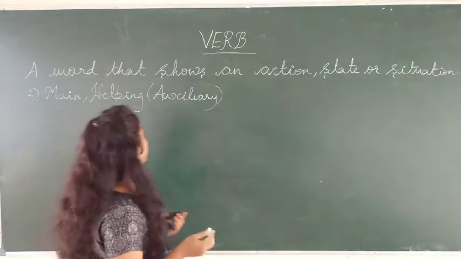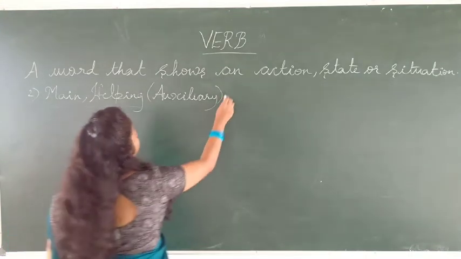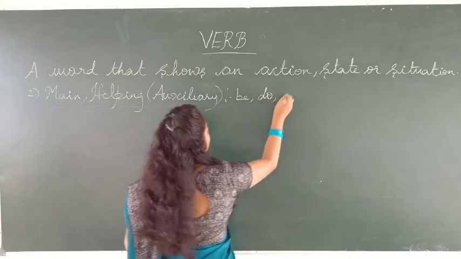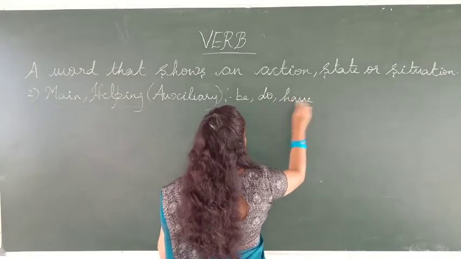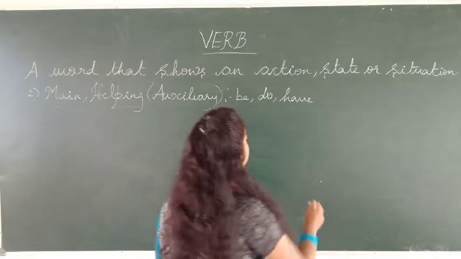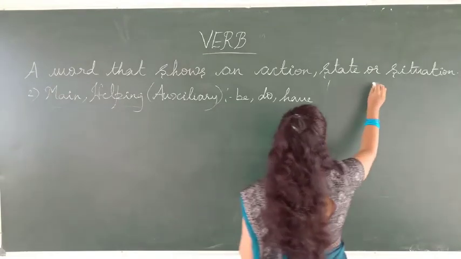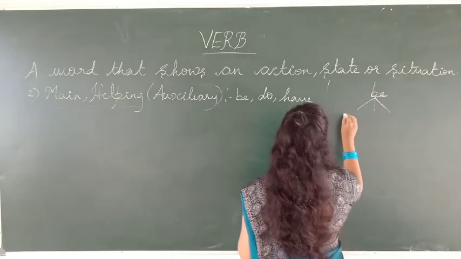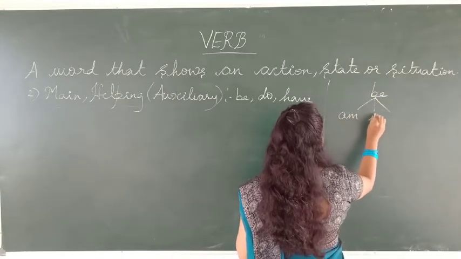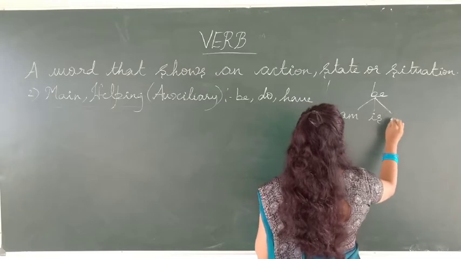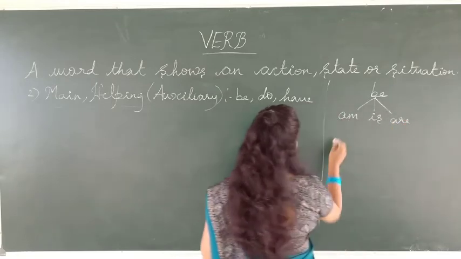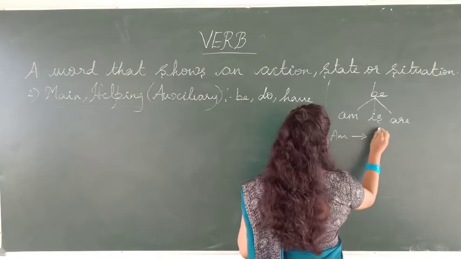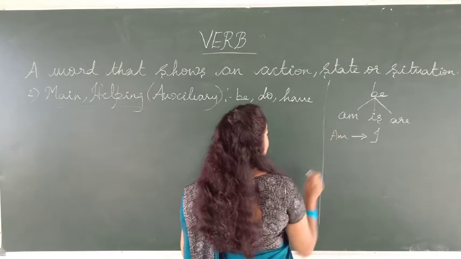Helping verbs are be, do, have. We can split be into three, that is am, is and are. Here am is used only with the pronoun I.